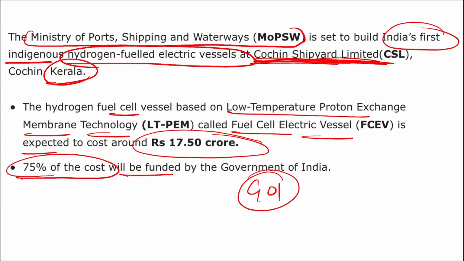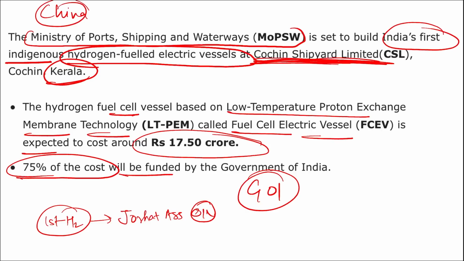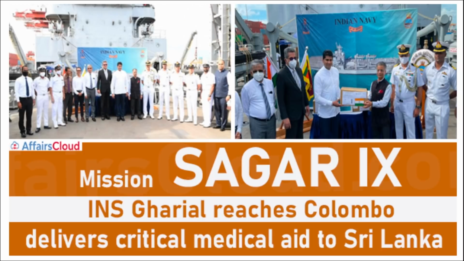Alright, as we are talking about hydrogen fuel and electric vessels, I want to ask you two questions. First, where was the first pure hydrogen green plant set up? At Jorhat in Assam, Oil India Limited is setting it up. Now, if we are talking about electric vessels, remember China has developed the first electric cruise ship. If you remember, the first electric cruise ship was developed by which country? It was developed by China. Do remember these two questions also. They are important and related to it.